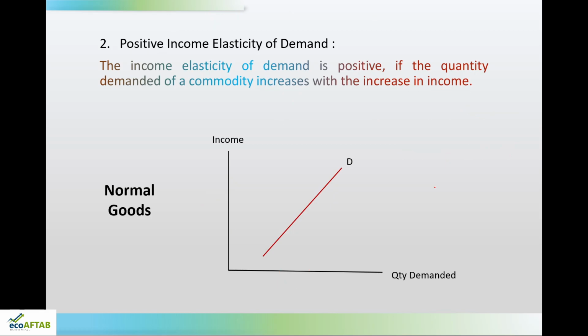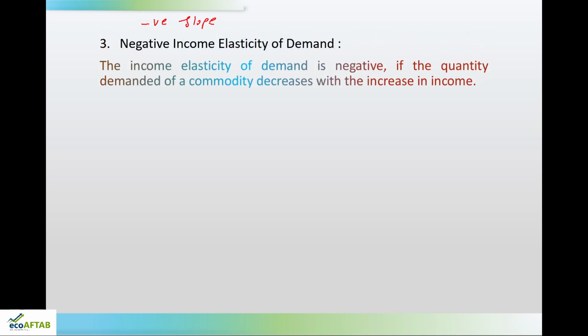Then the third category of income elasticity, or third type, is negative income elasticity of demand. So, what is this negative income elasticity of demand? Here also, friends, we say if the slope is negative, negative sloped demand curve is called as negative income elasticity of demand. Here what is the situation? Here the two variables, quantity demanded one variable and income the other variable, and both of them move in the opposite direction. That is, if income increases, quantity demanded decreases. So, why is it so happening?